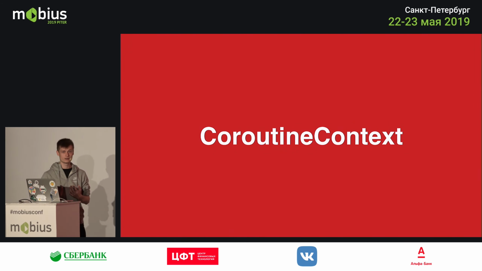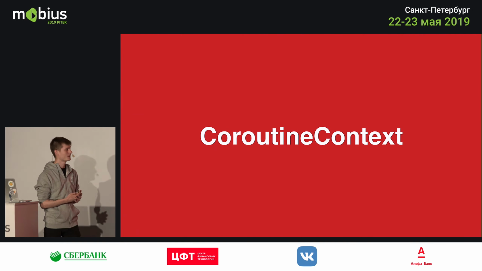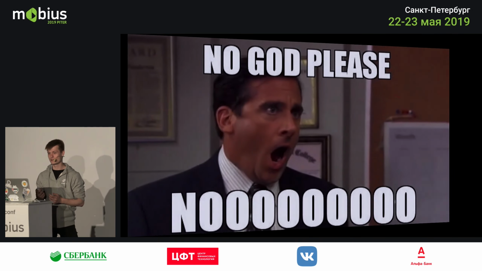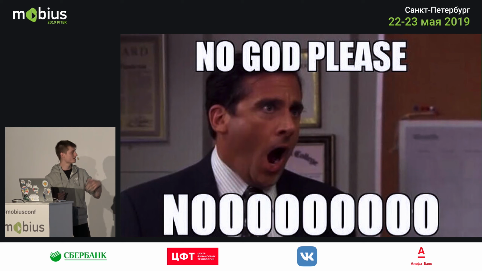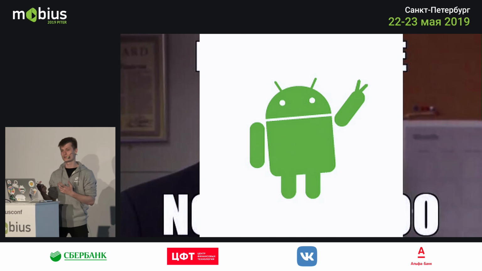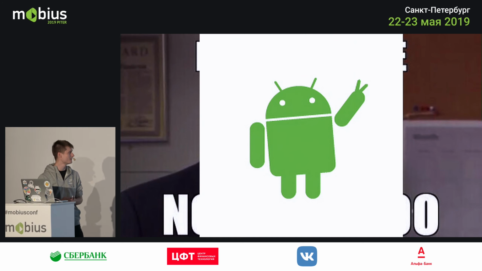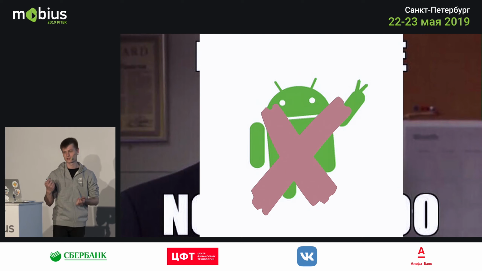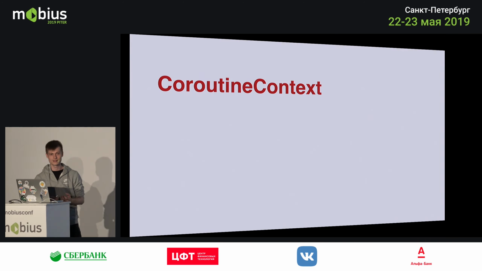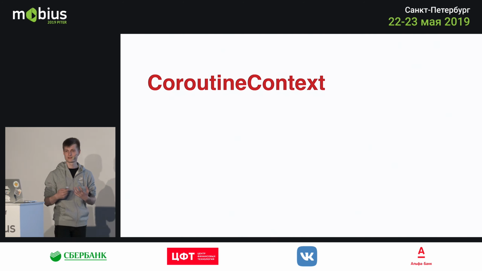So I've been talking about this context for a bit, and you're probably thinking something like this. Not another scope, sorry, not another context you have to handle. We have the Android context, which is pretty hard to handle by itself, and a lot of bugs are introduced because of that. But it's not actually an Android context. It's a bit different, although it kind of serves the same purpose.